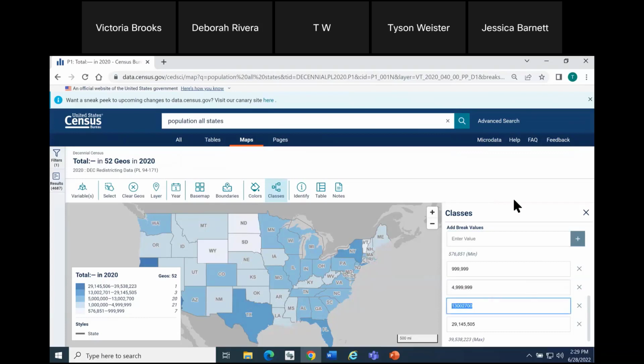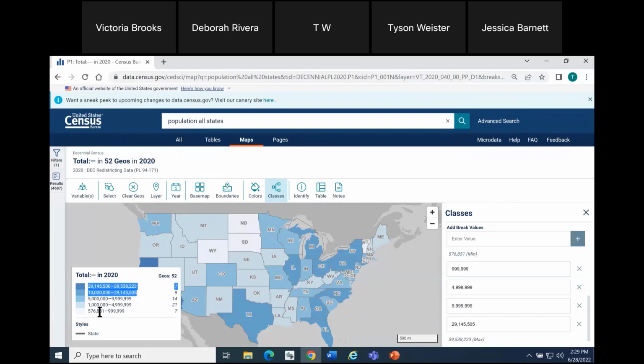The last value I wanted to add is the third text box, change it to 9,999,999. Click out of the text box, and here we almost have what I'm interested in, except I really don't want this additional data class. I just want to look at 10 million and above.